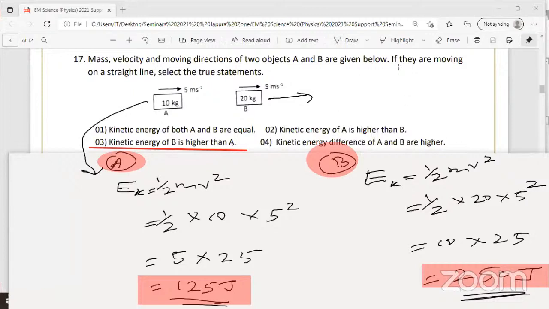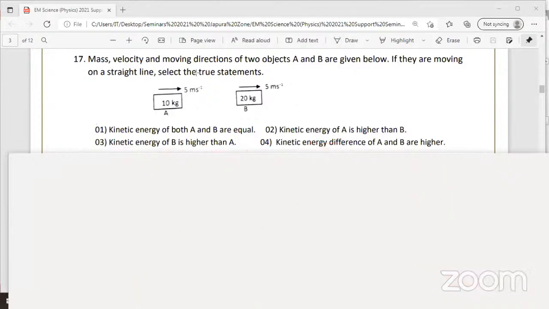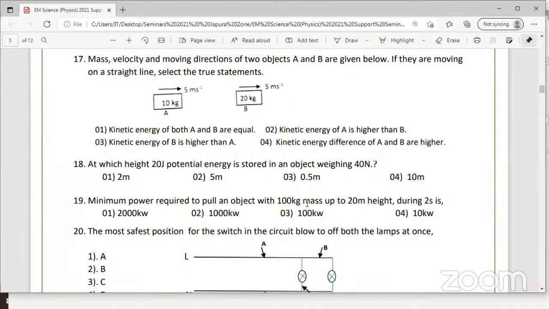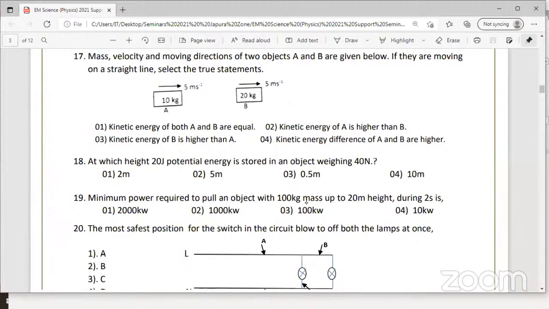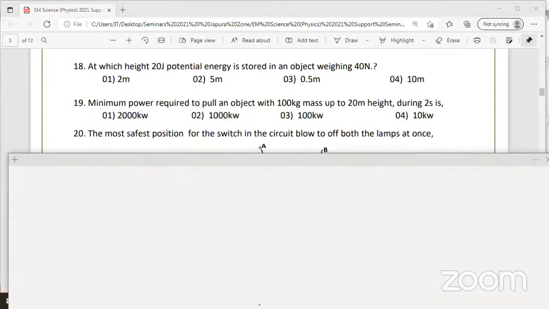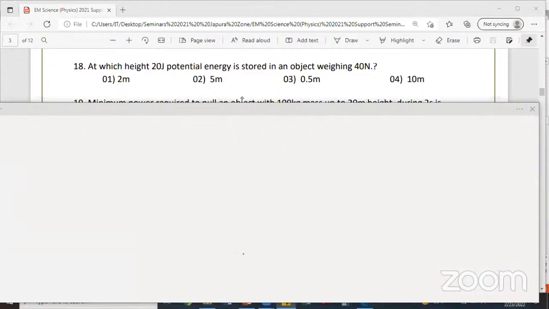Question number 18. 18th MCQ. Any volunteers? Who can give me the answer for the 18th MCQ? Potential energy, the object is weighing 40 Newton. Okay, potential energy is given. They are asking the height. Potential energy 20 joules. Object, it's 40 Newton. They're asking the height. What is the height? That's the question.